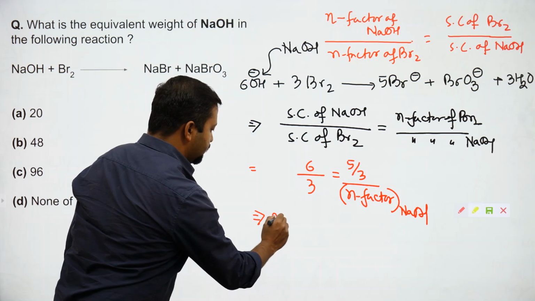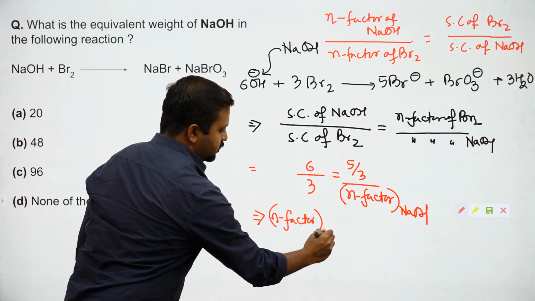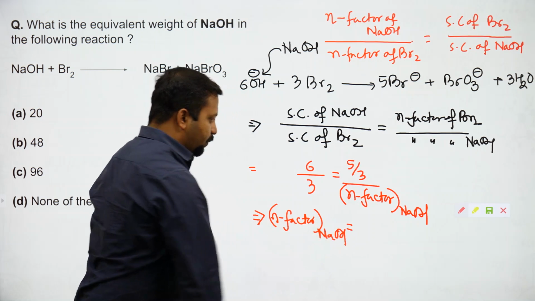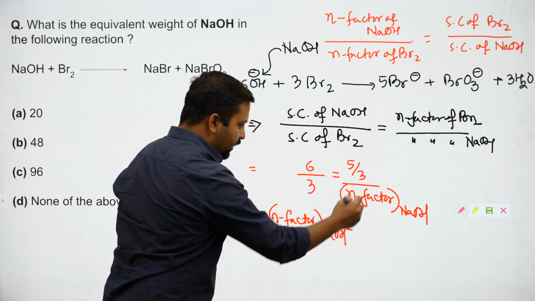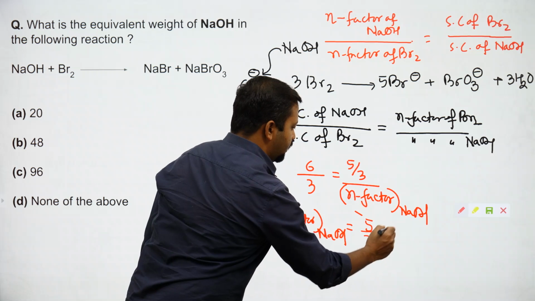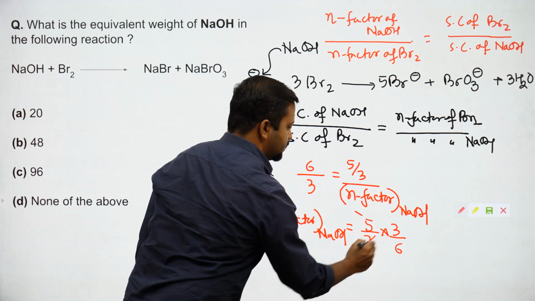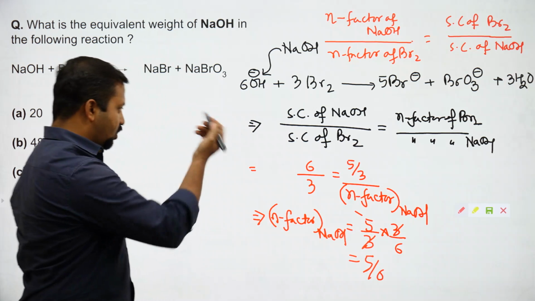So n factor of NaOH will be equal to, can I write, 5 by 3 times 3 by 6. This gets cancelled out. I'll get 5 by 6. Now let's solve this question.